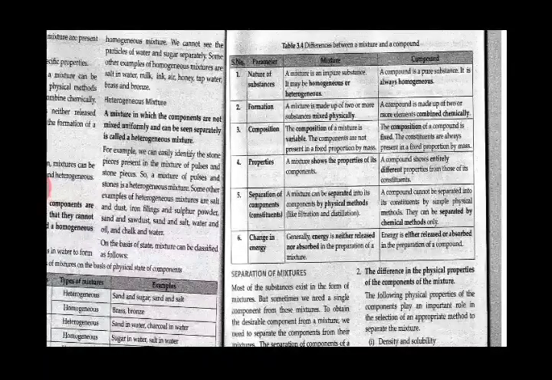Separation of components, that is how can they be separated? Mixture can be separated by physical methods, which you will learn later in this chapter: distillation, filtration, evaporation and so on. While the compounds cannot be separated into the constituents by simple physical methods, they can be separated by chemical methods only. Then change in energy, generally in the formation or preparation of a mixture, energy is neither released nor absorbed, while in the case of the compound, energy is either released or absorbed in the formation of a compound, right?